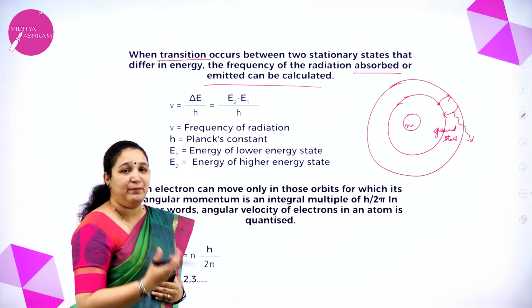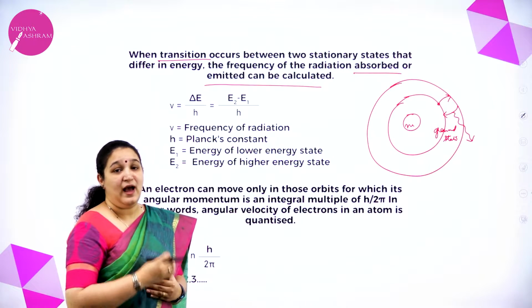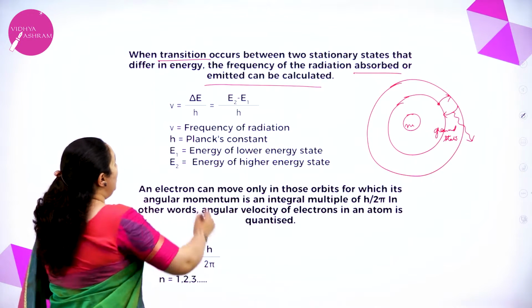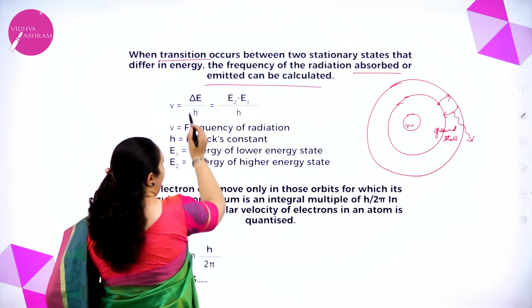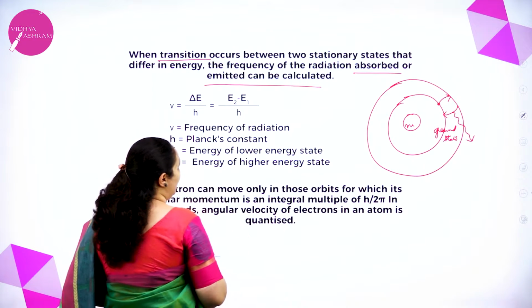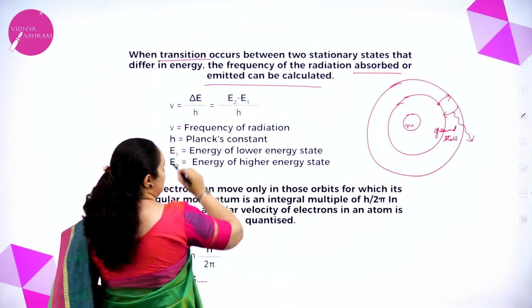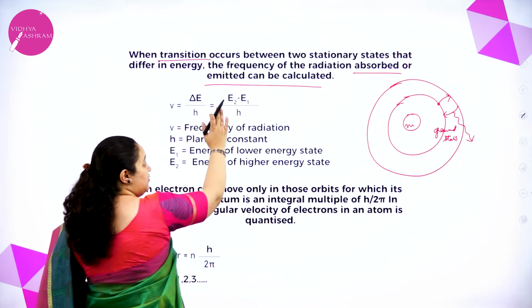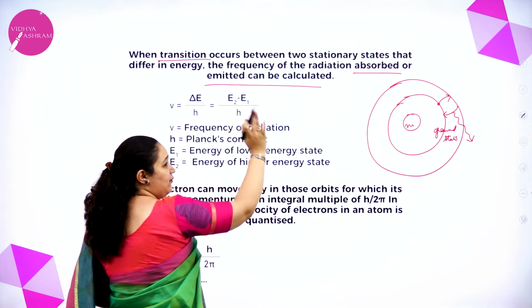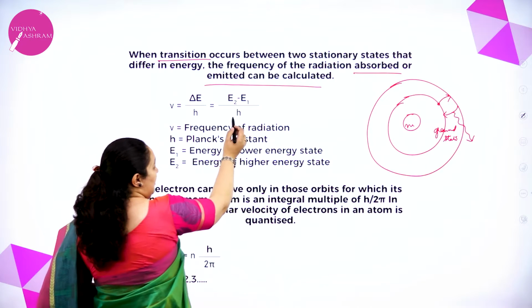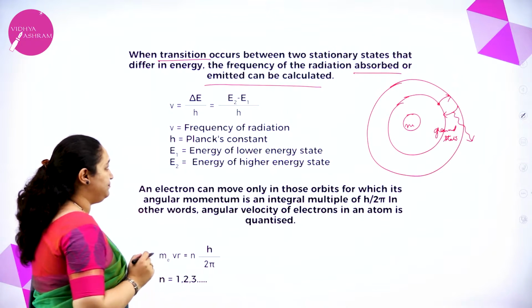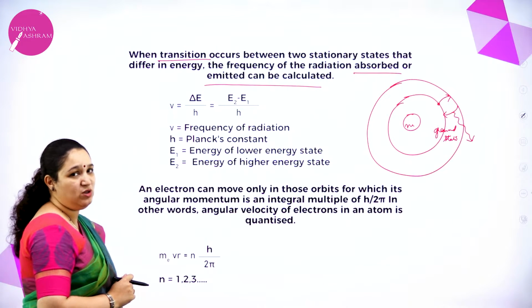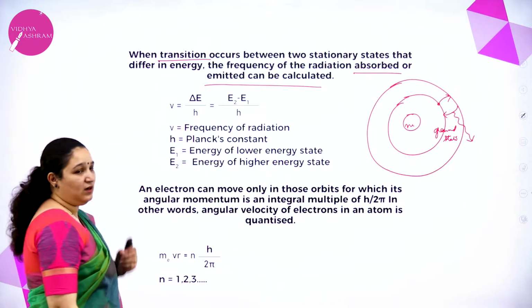Or it will emit energy in the form of radiation, and the frequency of this radiation can be calculated using the formula nu is equal to delta E by h, where delta E is E2 minus E1. What is E2? It is the energy of the excited state. What is E1? That is the energy of the ground state. h is Planck's constant, which is 6.626 into 10 power minus 34 joule second. So that is the third postulate.